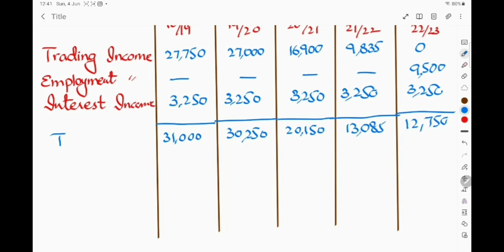Remember that for the individual, on capital gain tax different rates are applied. So, that is why capital gain is not to be included in this. So, it is said to be taxable income on which we have to apply the rates of 20, 40 and 45%. So, this is taxable income. And so, after deducting personal allowance of 12,570 in all these years.